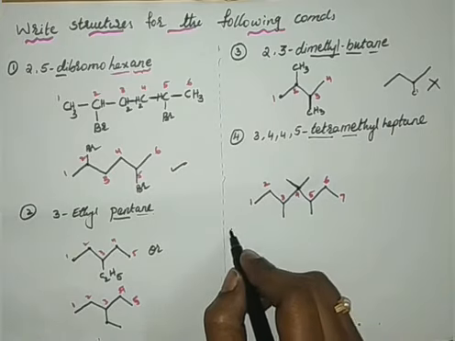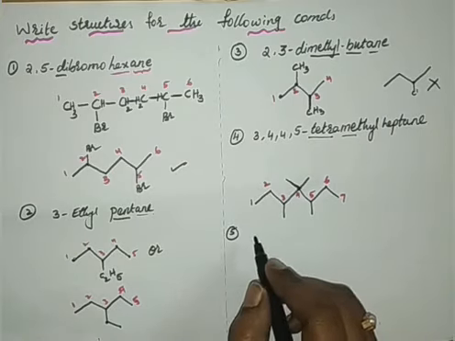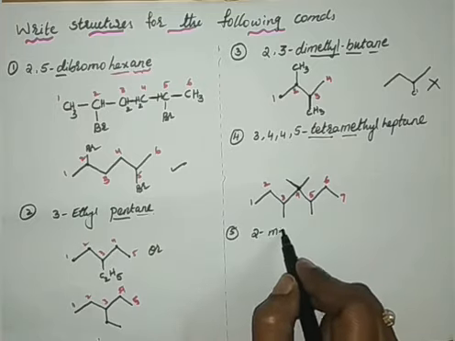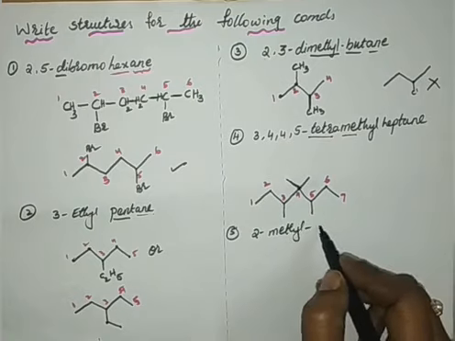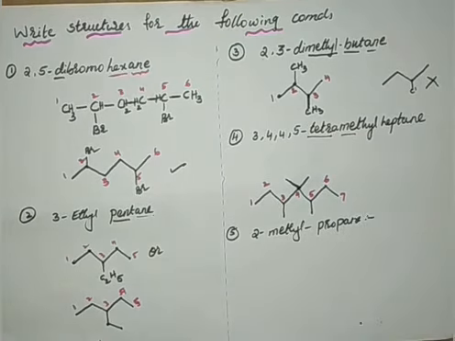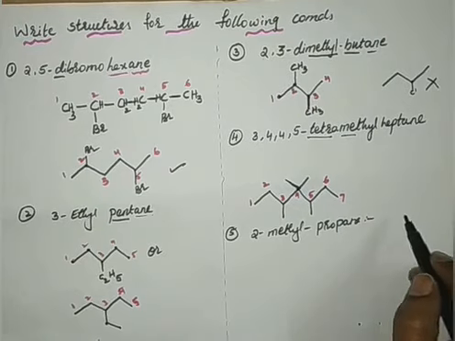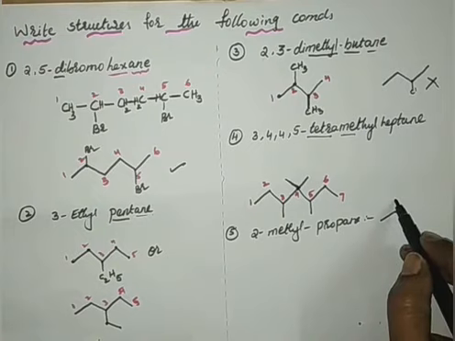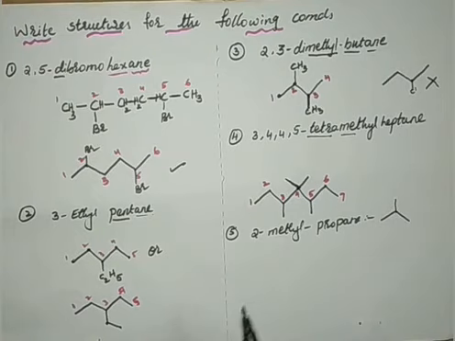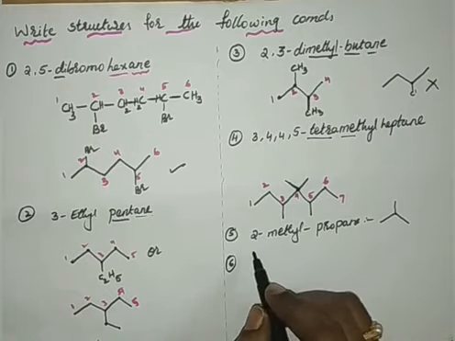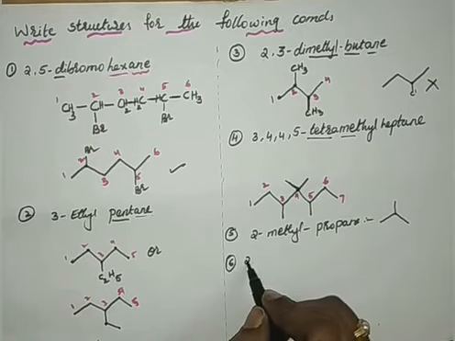And the next one, the 5th one, I have given 2-methyl propane. I think this is simple. 2-methyl propane. Not much explanation is required for this, because this long chain is 3 only, and this is the second carbon, methyl. That's it. Then the 6th one, I have given 2,2-dichlorobutane.